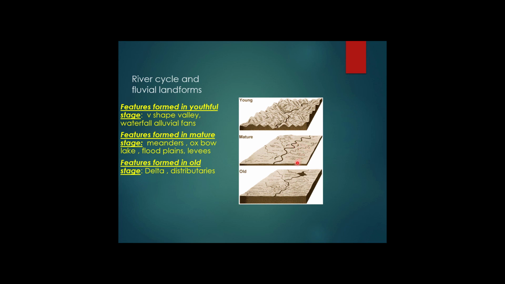And you can see the extensive flood plains which are formed by river through shifting of their courses, through deposition of sediments, and you can find levees on the side of river. And the third stage is marked by old stage, and you can see some special features of the river, like rivers are divided into numerous distributaries before they drain into the ocean, and before they drain their water into the ocean, they form the delta through deposition of sediments.